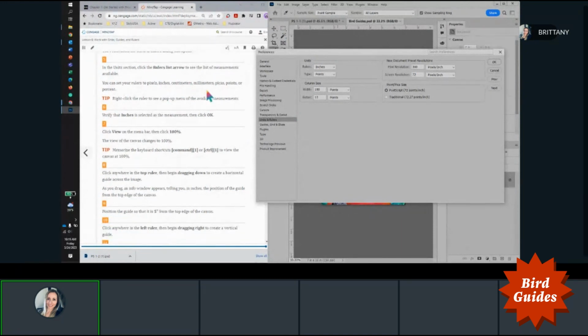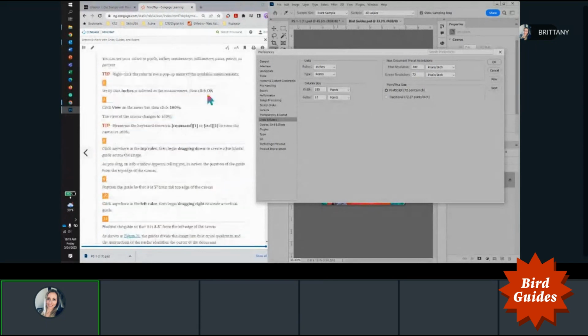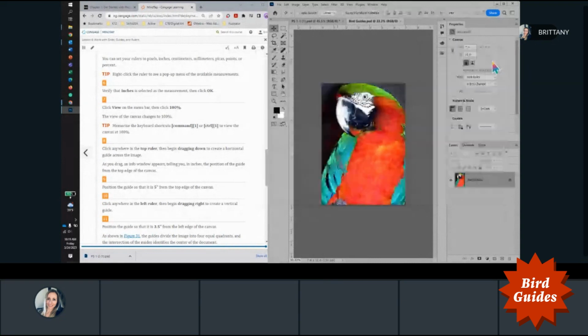You can set your rulers to pixels, inches, centimeters, millimeters, picas, points, or percent. Right-click the ruler to see a pop-up menu of the available measurements. Verify that inches is selected, and then click OK. So right here is in inches. So that's all we need to be worried about for this, and then click OK.